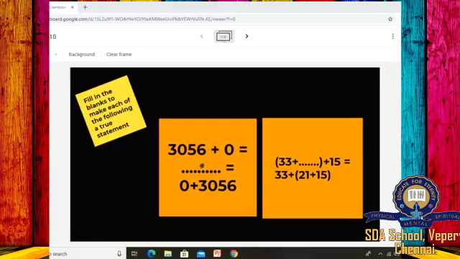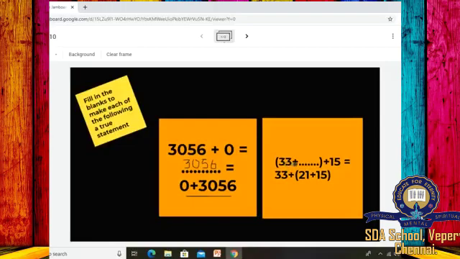Yes, you will get the same number. So 3056 plus 0 is equal to 3056, which is equal to 0 plus 3056. If you add 0 plus 3056, you will get the same number.